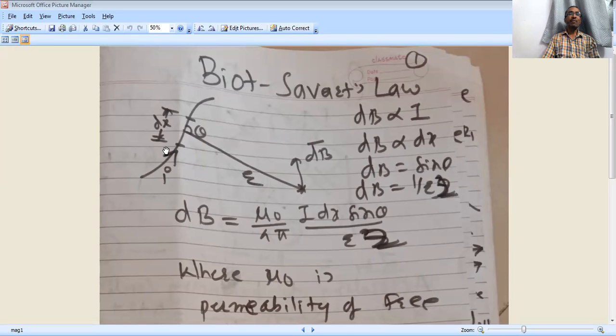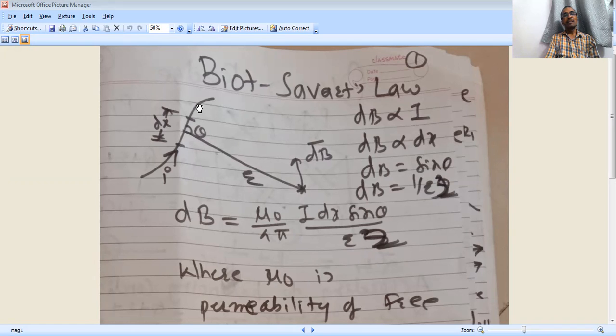The magnetic field produced by this current carrying conductor at any point, what they observed, is directly proportional to current I. Directly proportional to the length of the conductor. Directly proportional to the sine of the angle between the line joining.